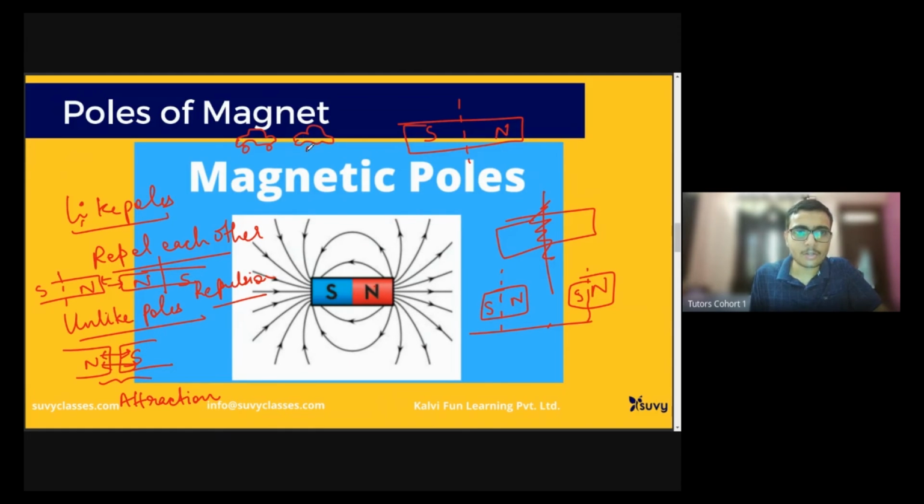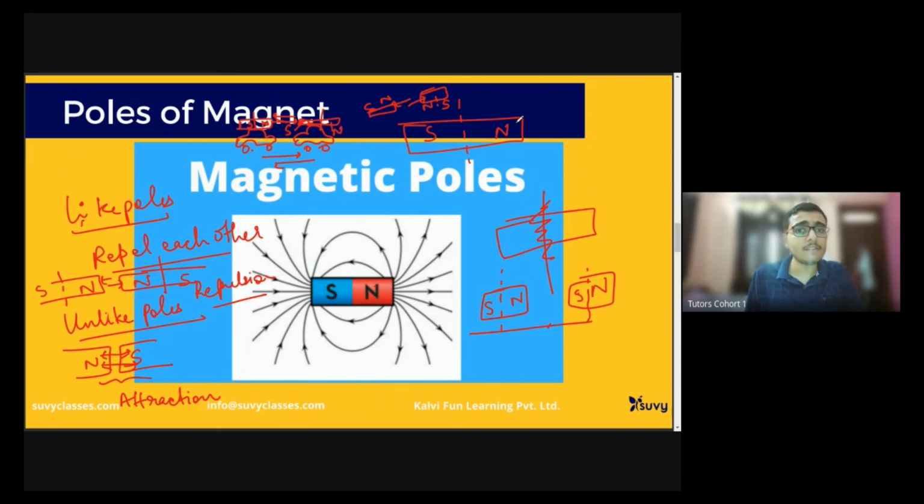If I keep a magnet like this, north pole here, south pole here, and one more magnet here with north pole here, south pole here, they will attract each other, right? So these cars will move towards each other, they will come closer. Now in the contradictory case, if I place north pole here, south pole here, and north pole here, south pole here, they will repel each other, so the cars will go away.